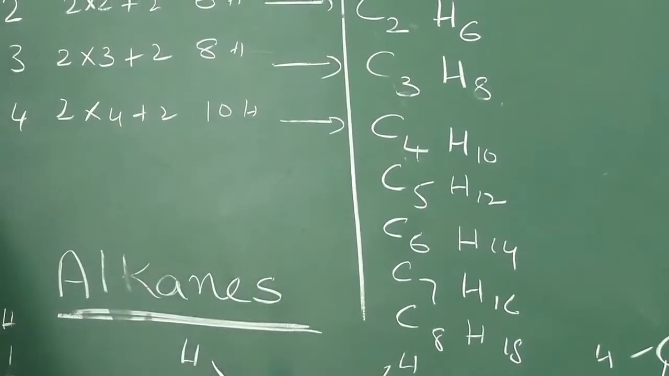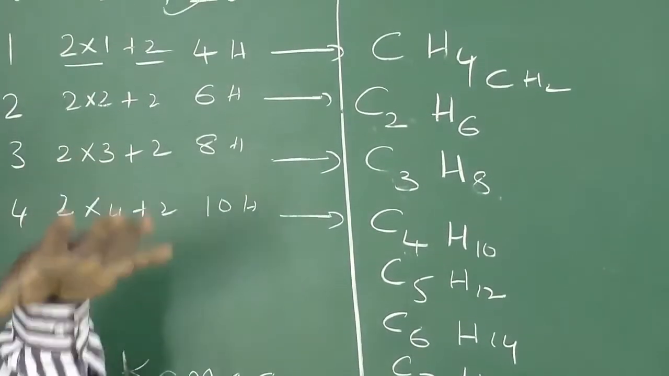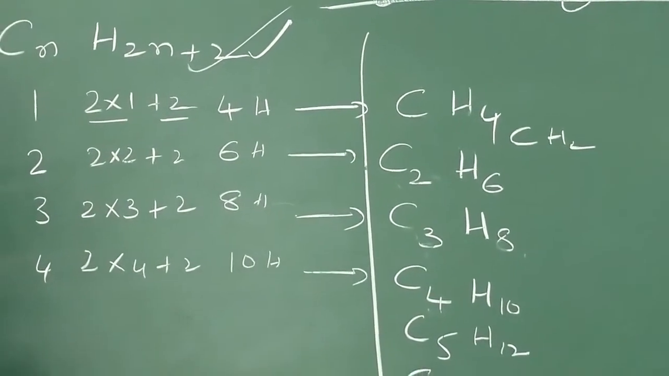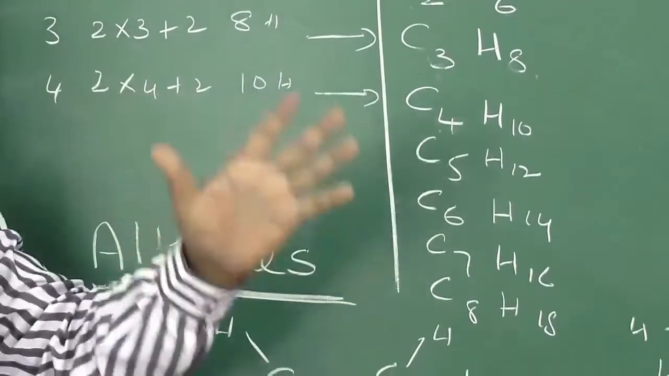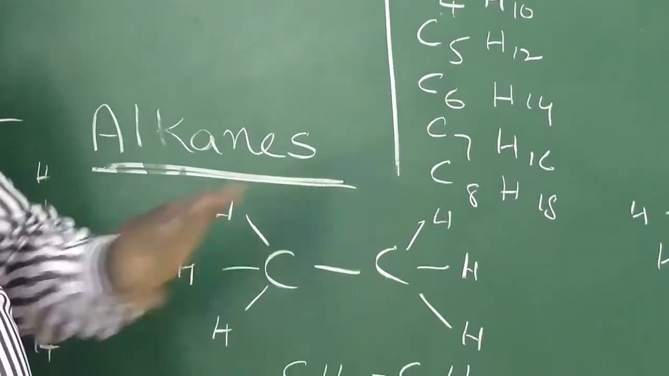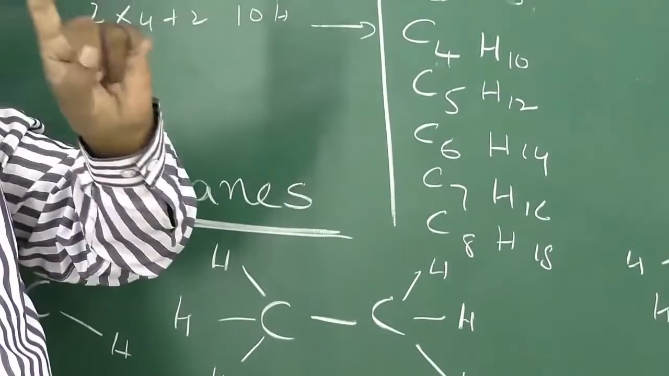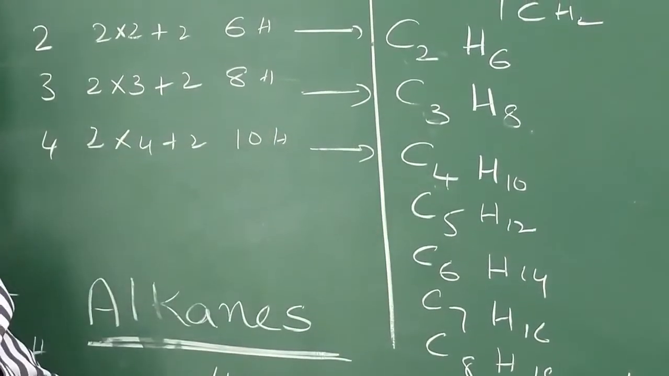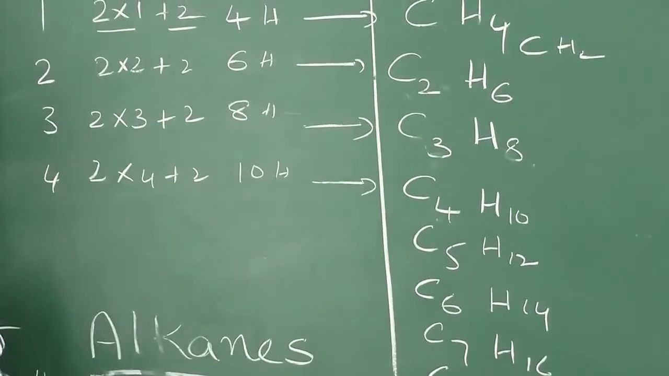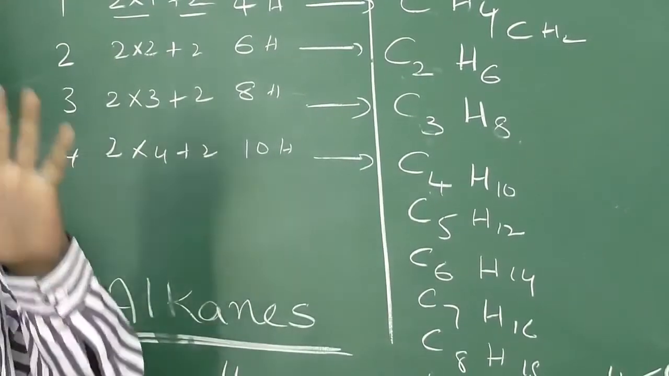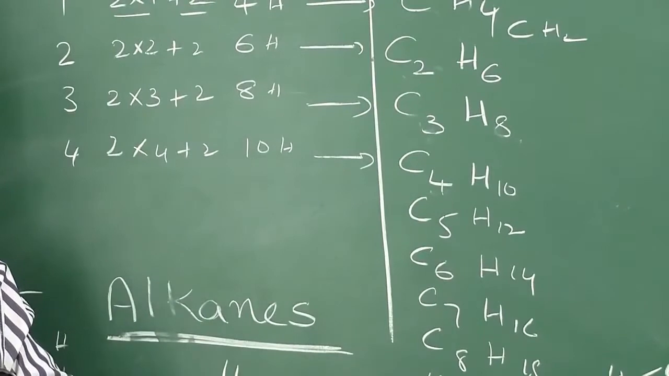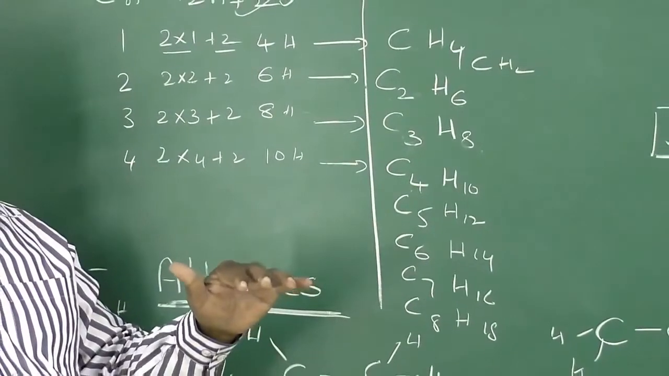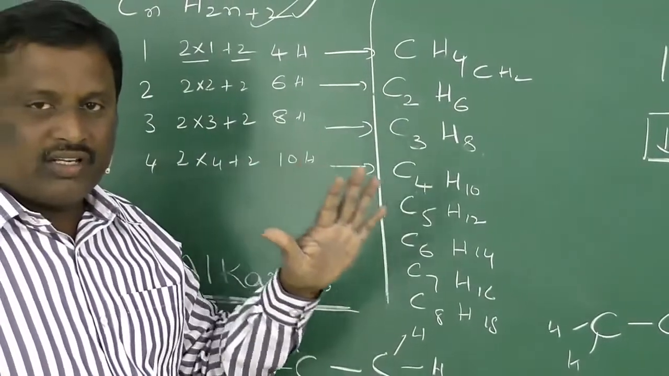With the same general formula, you have a series of compounds, and this series is called a homologous series. A homologous series means a series of compounds with the same general formula, where adjacent compounds differ by CH2. The compounds present in that series are each called a homologue. This is regarding the compounds of carbon with sp3 hybridization.